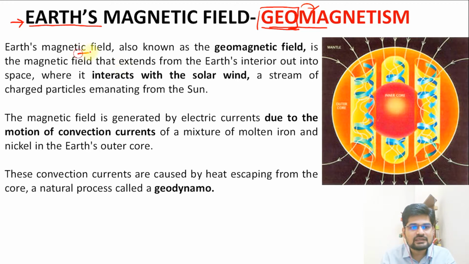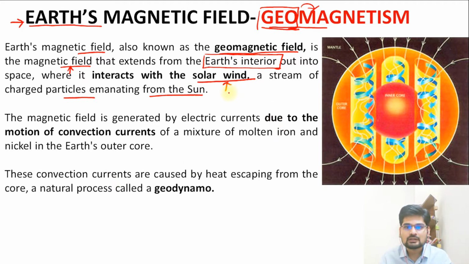So Earth's magnetic field, also known as the geomagnetic field, is the magnetic field that extends from the Earth's interior. Remember, we have already learned about the interior structure of the Earth in the previous lectures, and we learned that Earth's internal structure has lots of magnetic property. Those elements which have magnetic property are present within the Earth's core. This magnetic field interacts with solar wind, a stream of charged particles emanating from the sun. So remember, outside you have solar wind, and from Earth there is this geomagnetic field which keeps on interacting.